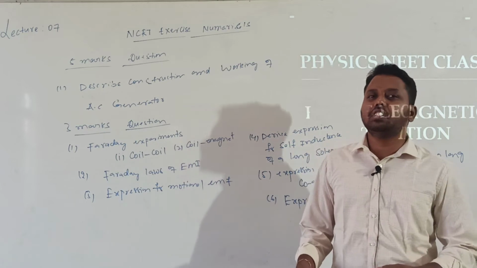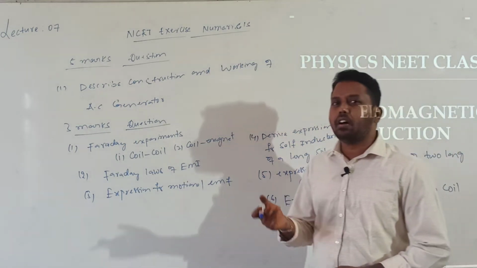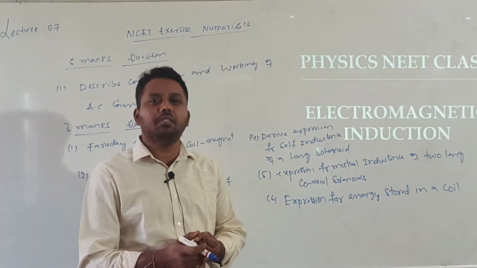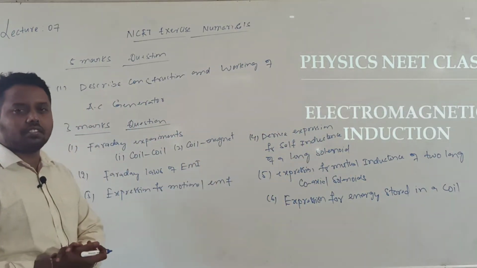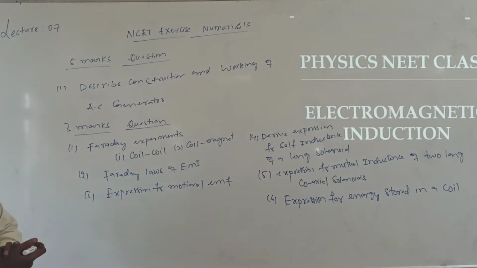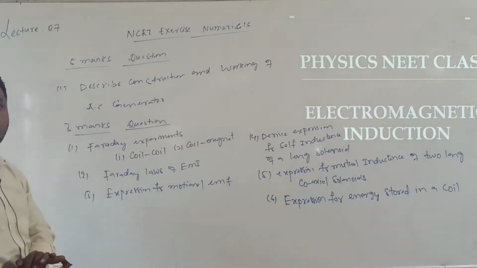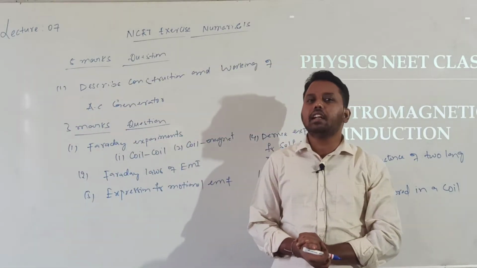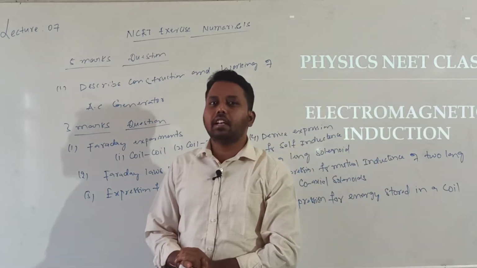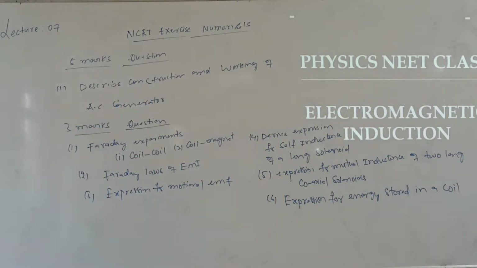Mutual induction definition, self-induction definition can be asked for 1 mark or 2 marks, or definition, units or dimensional formula can be asked for 3 marks. So these are the total 5 marks and 3 marks questions of the chapter electromagnetic induction. Now we'll continue the numericals of electromagnetic induction.